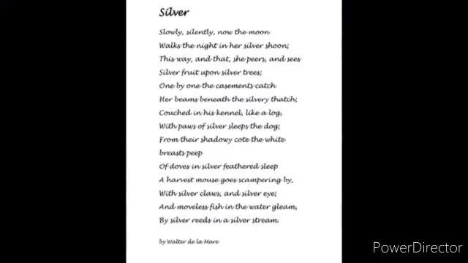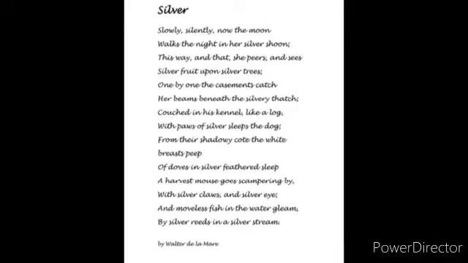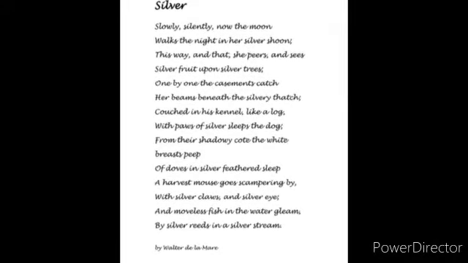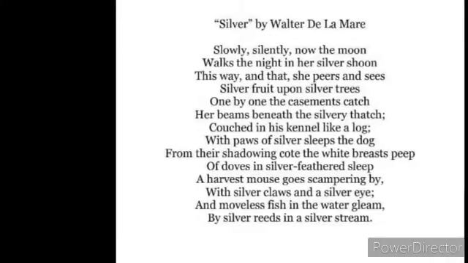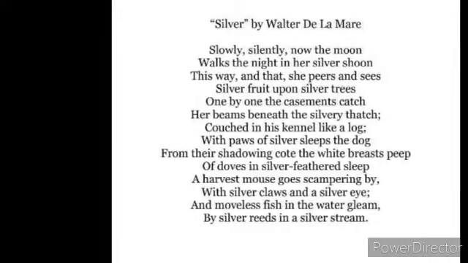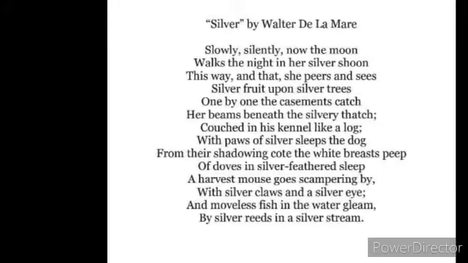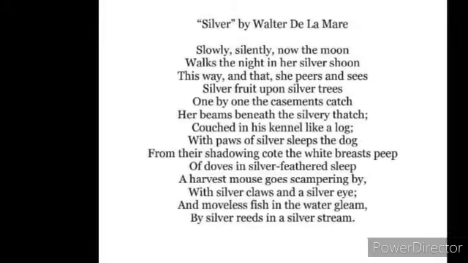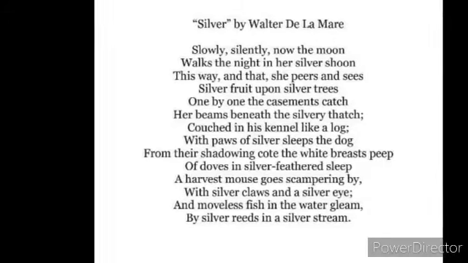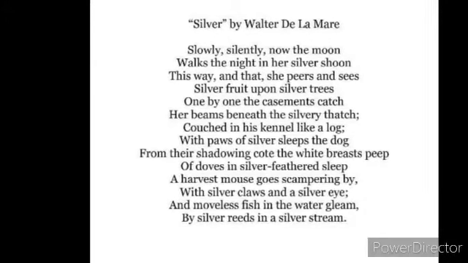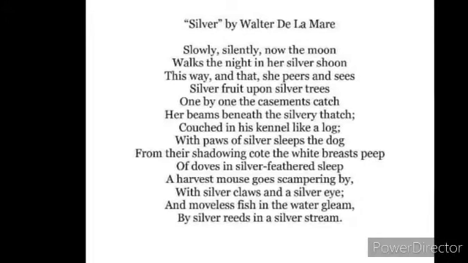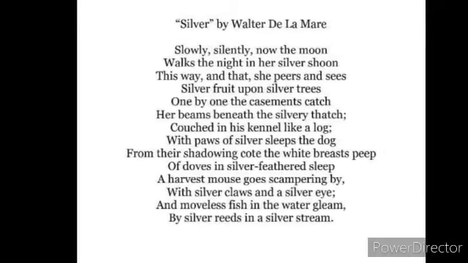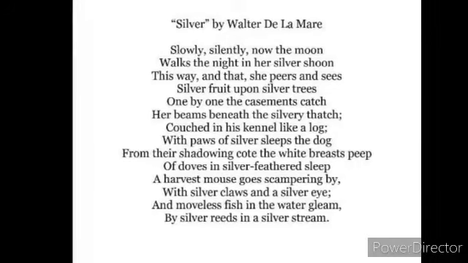Slowly, silently, now the moon walks the night in her silver shoon. This way and that she peers and sees silver fruit upon silver trees. One by one the casements catch her beams beneath the silvery thatch. Couched in his kennel like a log, with paws of silver sleeps the dog.